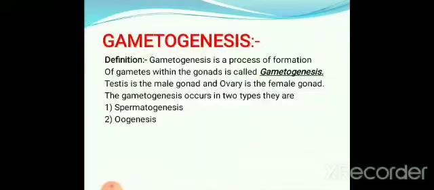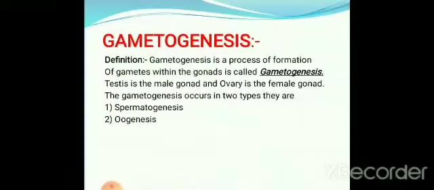So this process is gamete formation. Genesis means formation, gametes means germ cells. These gametes are formed in the gonads. The process of formation of gametes within the gonads is called gametogenesis. Okay, this is clear.